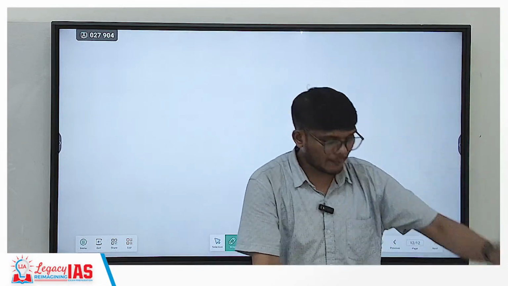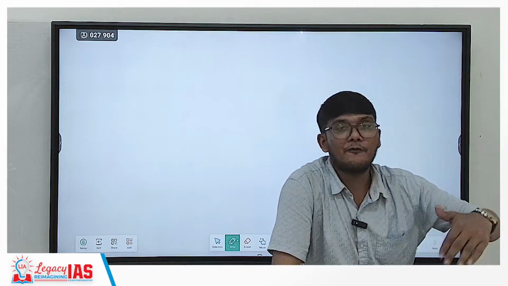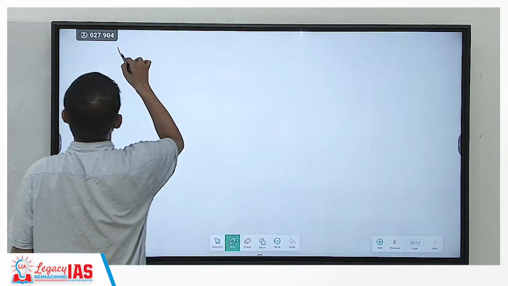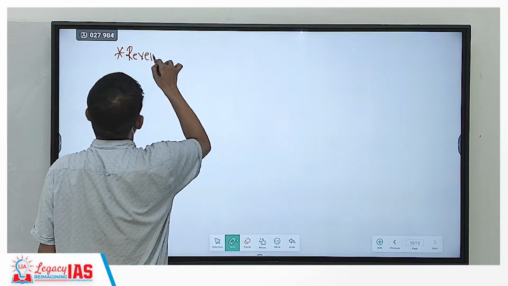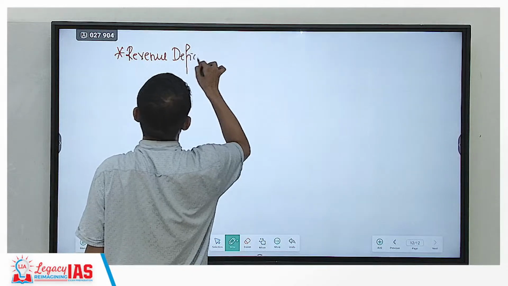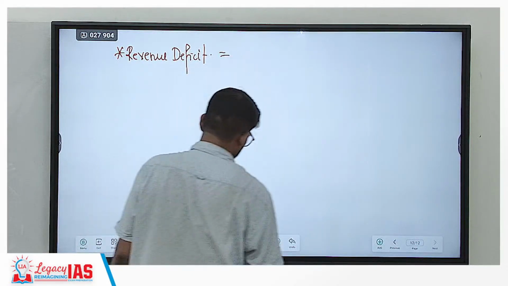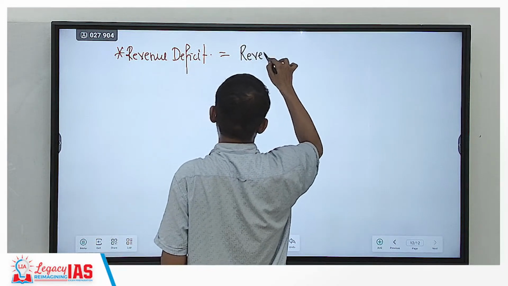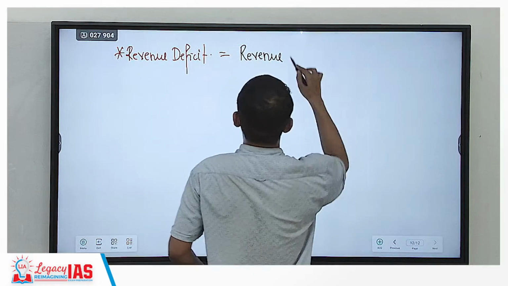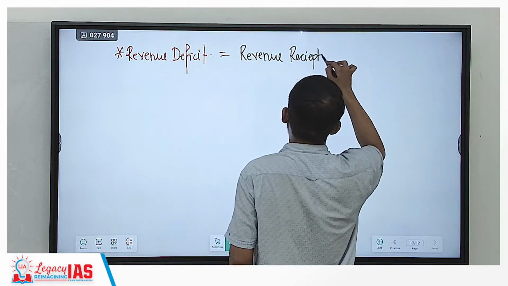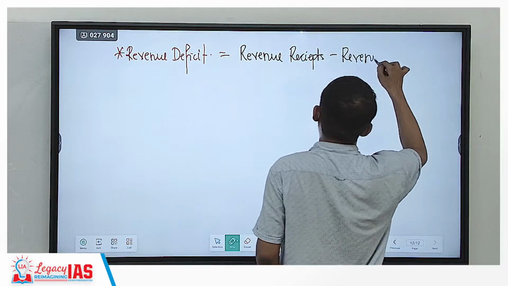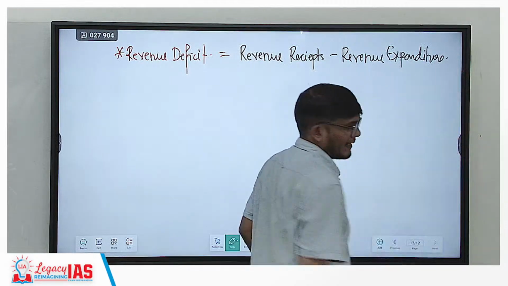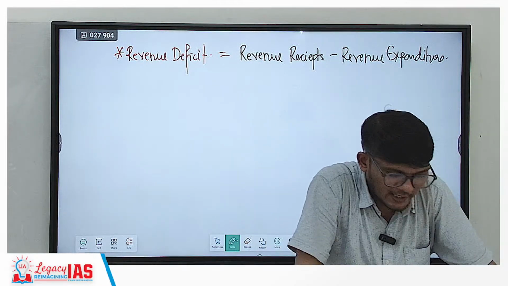Now, since we have talked about deficit, let us understand different types of deficit. So the very first is the revenue deficit. We'll start with the revenue deficit. It is the easiest one. Revenue deficit is very simple. It is revenue receipts minus revenue expenditure. Revenue receipt minus revenue expenditure.